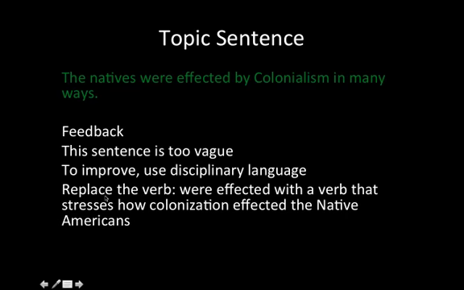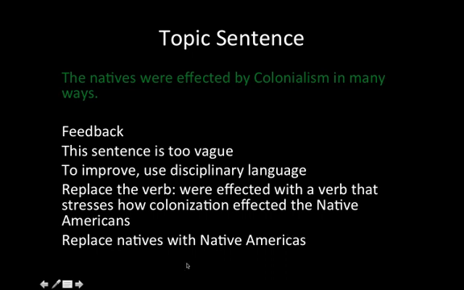And what I would say is replace the verb were affected, that's this one here, with a verb that stresses how colonization affected the Native Americans. So this part here needs a whole new verb, and the subject should be colonization. Okay, it's not the natives, it's colonization. How did that impact the lives of Native Americans?